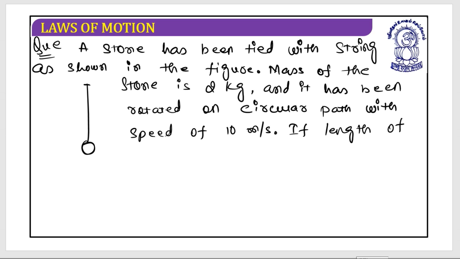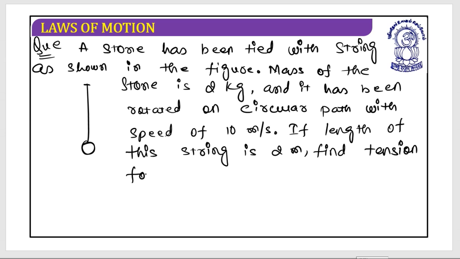If the length of the string is 2 meter, find the tension force acting on it.